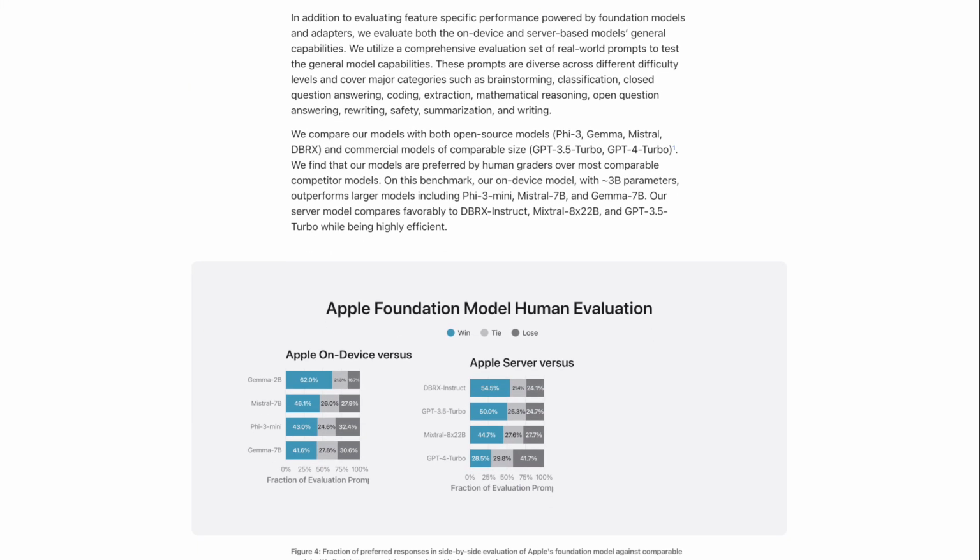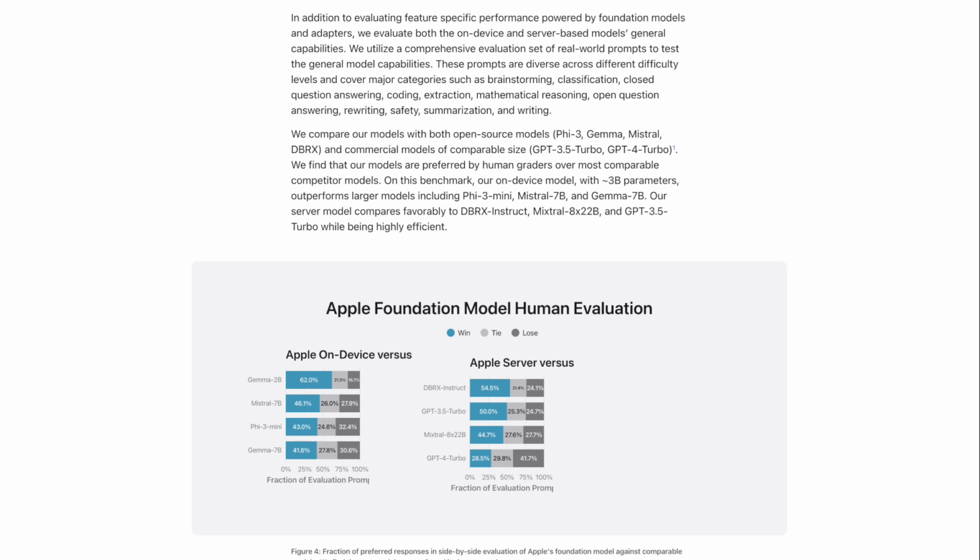In addition to evaluating feature-specific performance powered by foundation models and adapters, we evaluate both the on-device and server-based models' general capabilities. We utilize a comprehensive evaluation set of real-world prompts to test the general model capabilities. These prompts are diverse across different difficulty levels and cover major categories such as brainstorming, classification, closed question answering, coding, extraction, mathematical reasoning, open question answering, rewriting, safety, summarization, and writing.